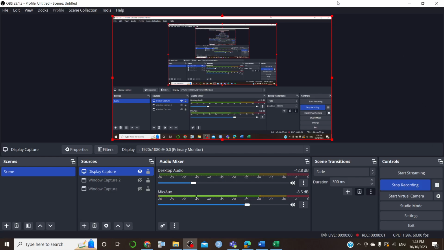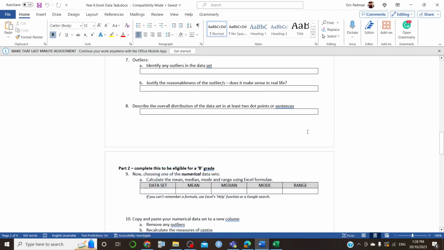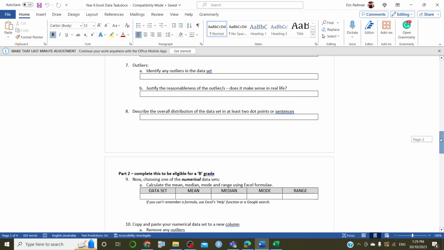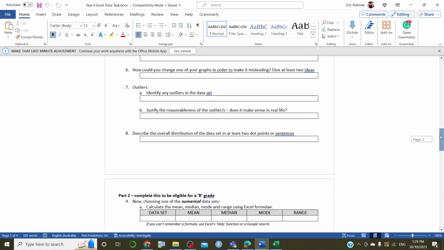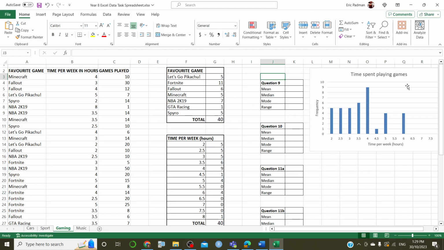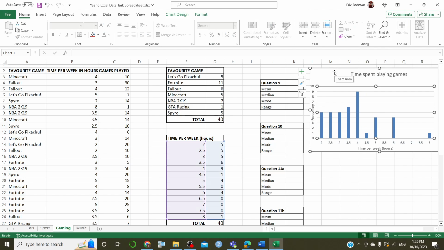Okay, let's try that again. I am going to be looking at this year 8 assignment again for the data task. I'm going to be concentrating on questions 7, 8, and 9 for this one. So if we go back to the graph I made, it's a time spent playing games.